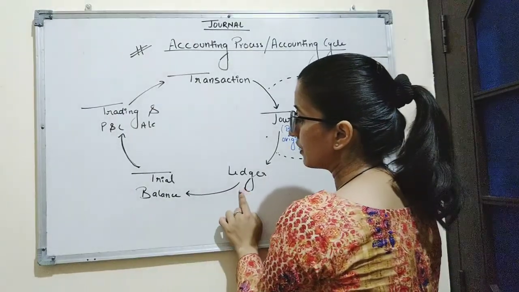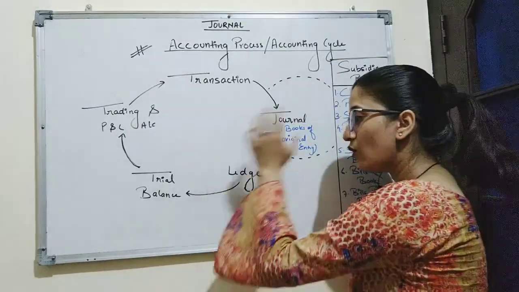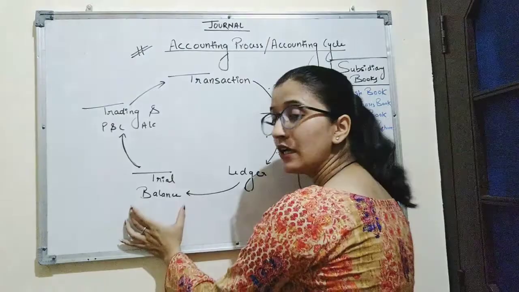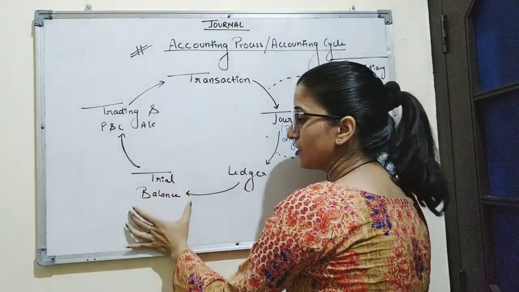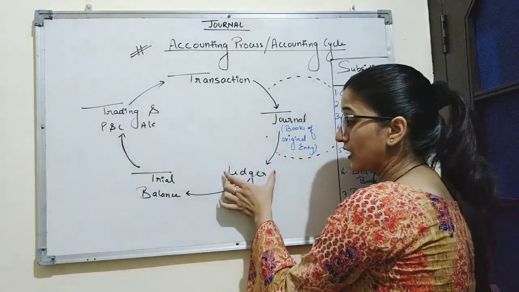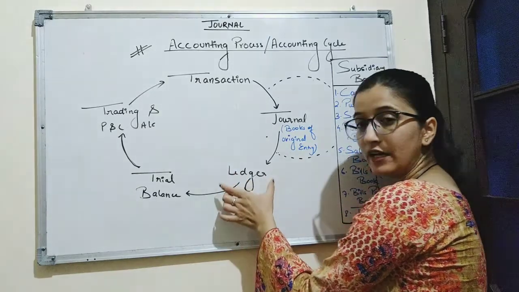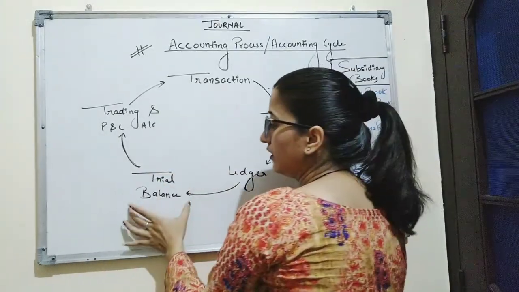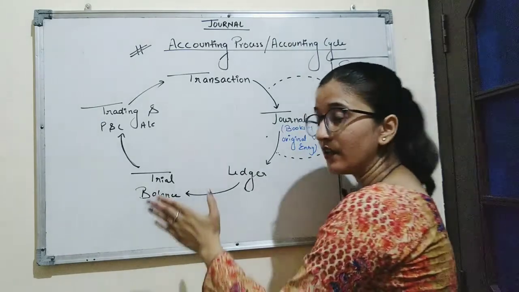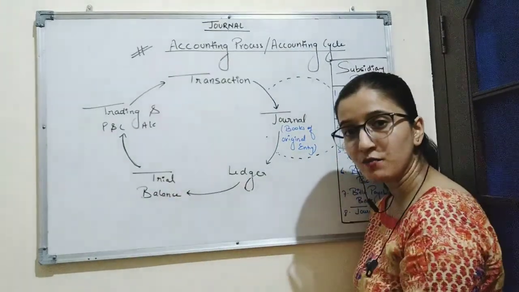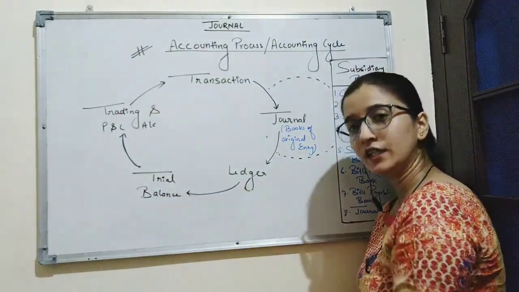Now, after classification, we summarize all the transactions by preparing trial balance. So, in trial balance, we summarize the classified transactions recorded in ledger so that all the summarized transactions can be easily understood by the management, the owners or third parties.